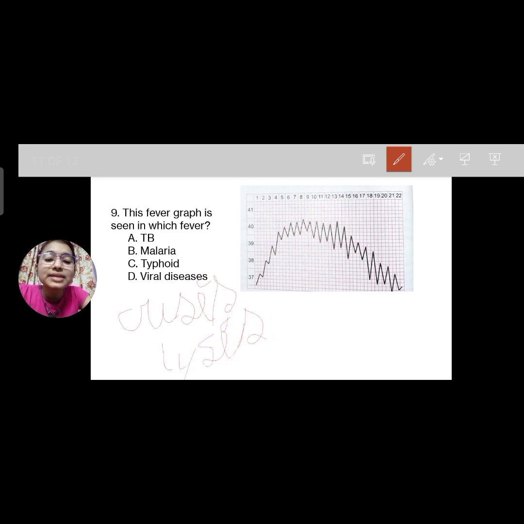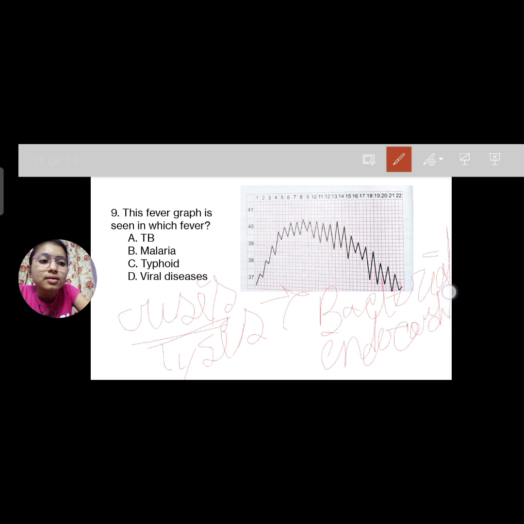When the temperature falls suddenly from a high temperature to normal, that is crisis, and it is seen in bacterial endocarditis. And in lysis, the temperature decreases in a zigzag manner before reaching normal. Lysis is seen in viral infections or viral diseases. Okay.